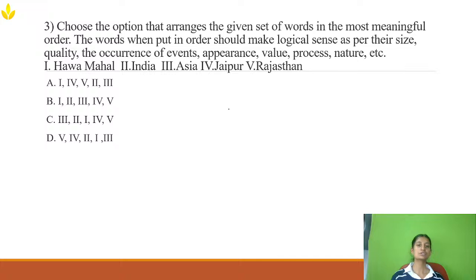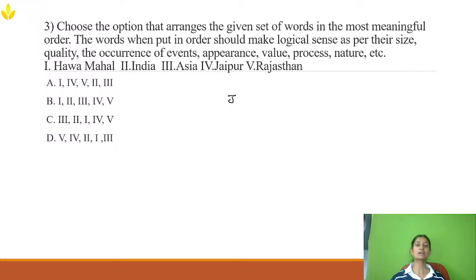Now, in the next question also, it is based on word pattern. Choose the option that arranges the given set of words in most meaningful order. The words, when put in order, should make logical sense as per their size, quality, the occurrence of events, appearance, value, process, and nature, etc. The options given are Hawa Mahal, India, Asia, Jaipur, Rajasthan. Now, people will get confused over here. Many people have not heard of Hawa Mahal. So at that time you can start with the others also.